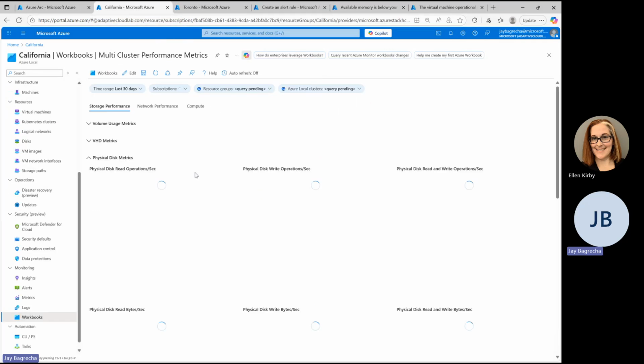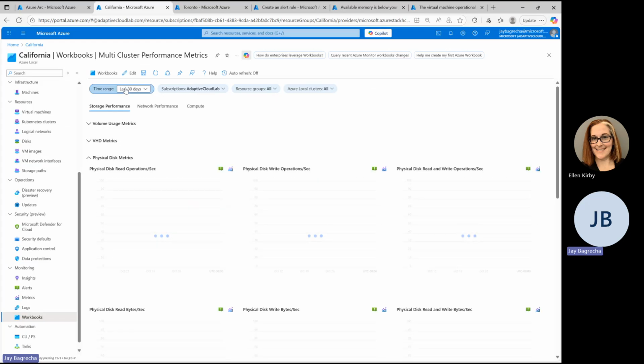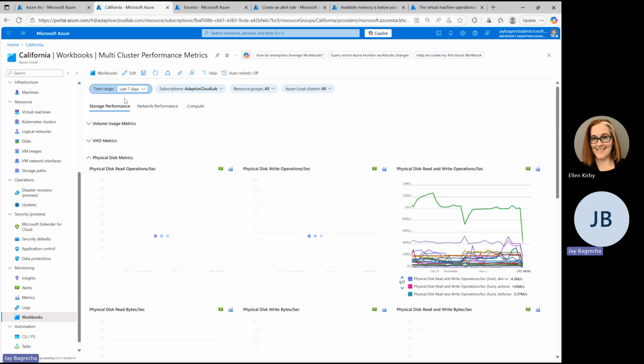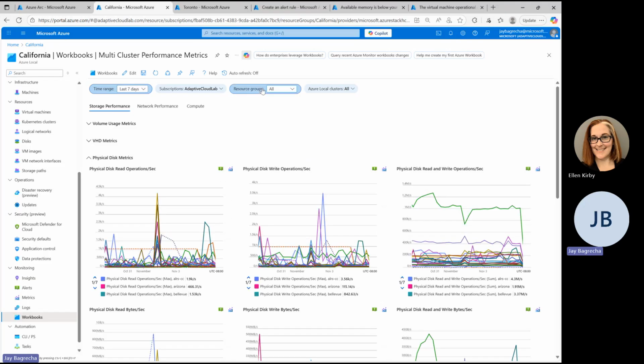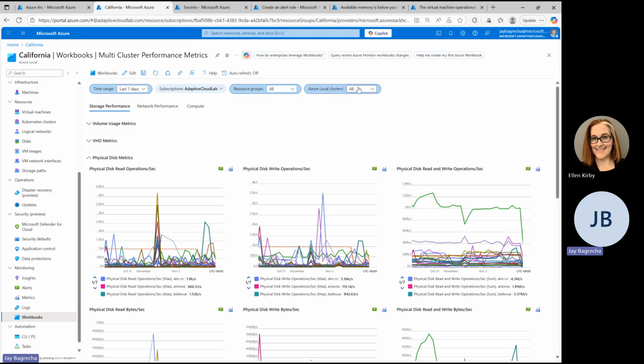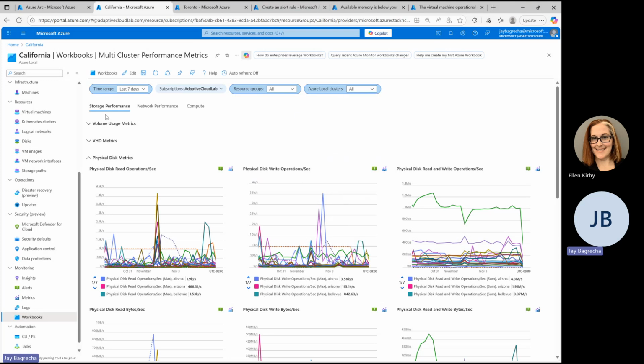Let's get into it. Over here, you have a time range facility where you can see the time range up to 30 days. You can filter based on resource groups. And most importantly, you can filter for all the clusters or only a set of 5 to 7 clusters which you want. We have storage performance metrics, network performance metrics, and compute metrics.